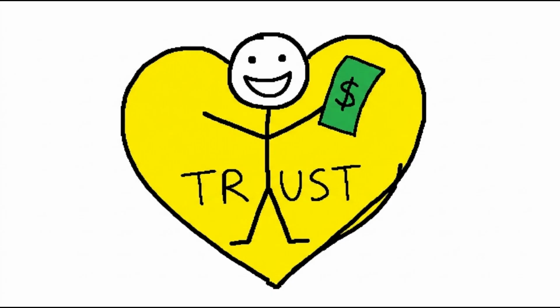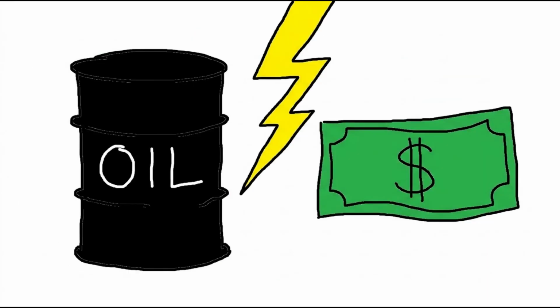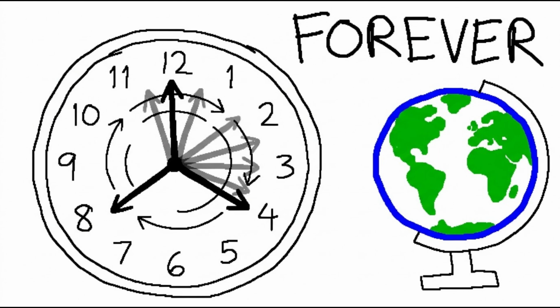Then in 1971, US President Richard Nixon made a historic decision. He announced that the United States would no longer exchange dollars for gold. This event became known as the Nixon shock. At first, many people thought this would be the end of the US dollar. After all, if it wasn't backed by gold anymore, why would anyone trust it?